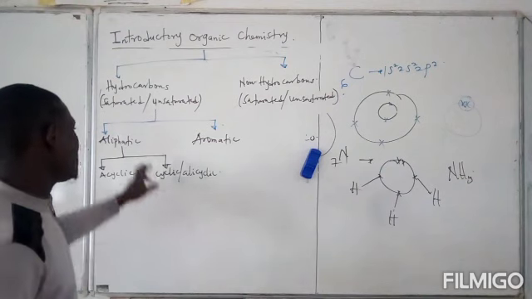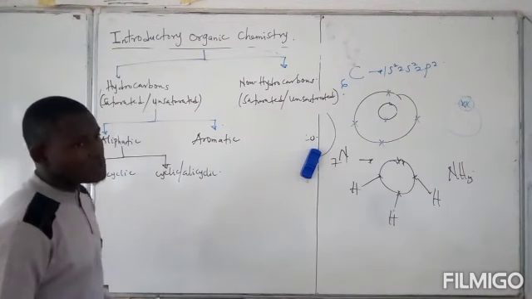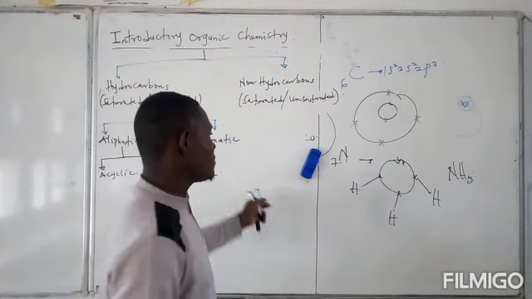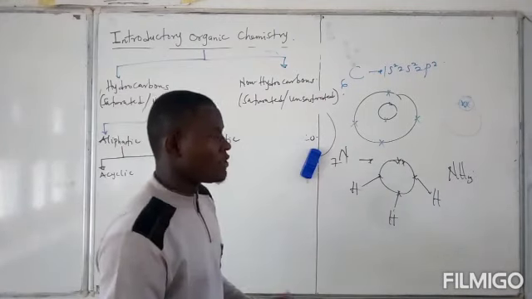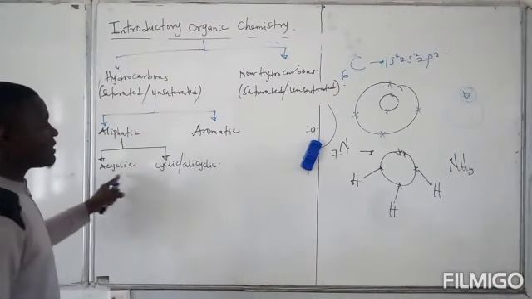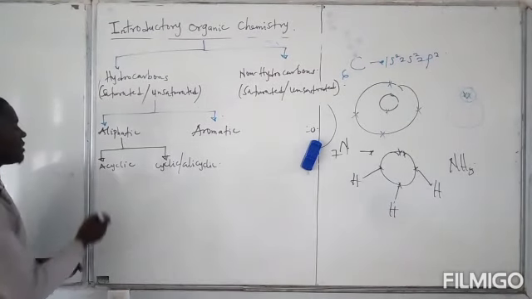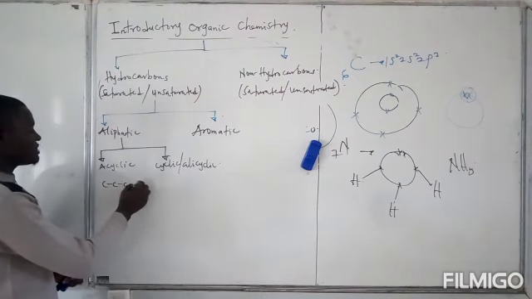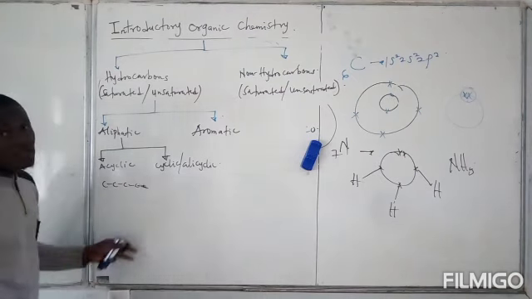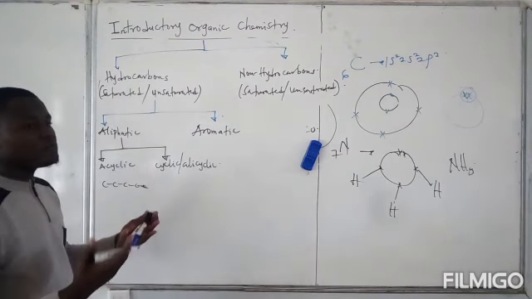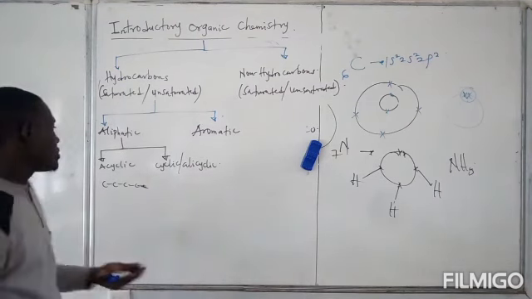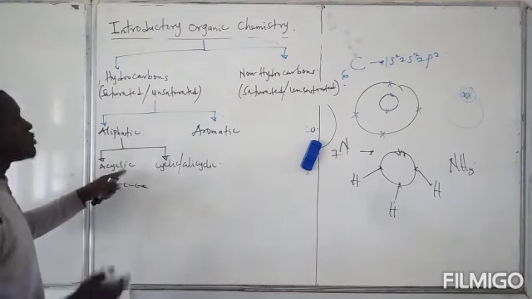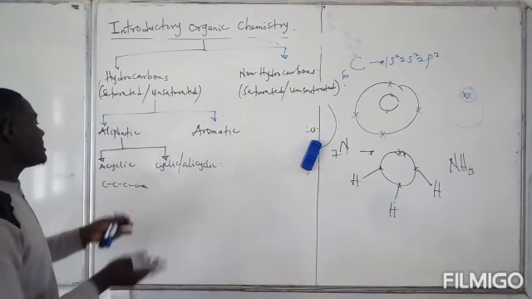The aliphatic hydrocarbons are just straight chain hydrocarbons, like the ones that I have been giving you, where you could see carbon forming chains. The acyclic hydrocarbons are just chained hydrocarbons like this. However, these chain hydrocarbons could rearrange themselves to form a kind of cycle. So when they are just simple chain hydrocarbons like this, they are called acyclic. That is, they are not circular. However, they could also rearrange themselves to form a cycle.